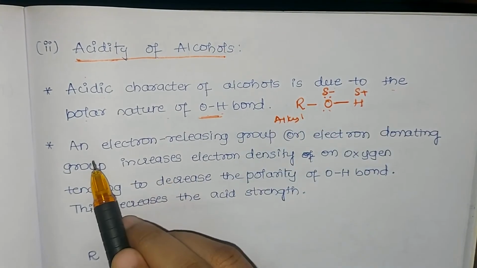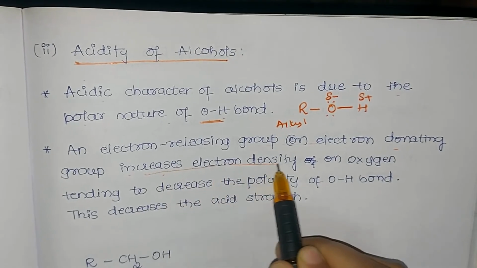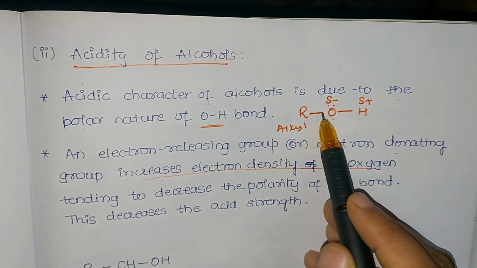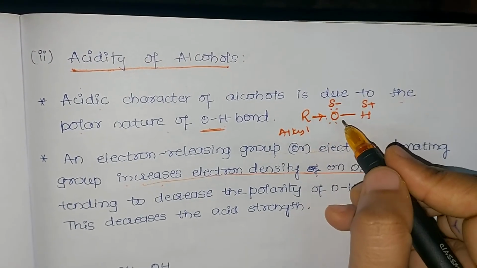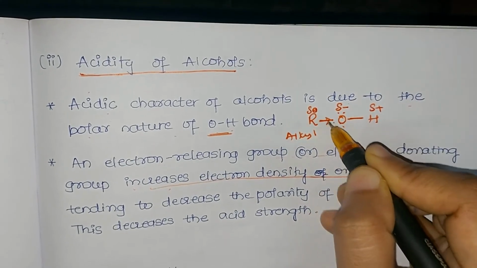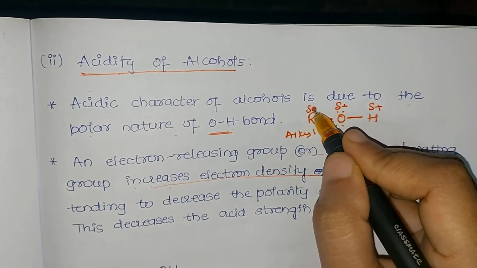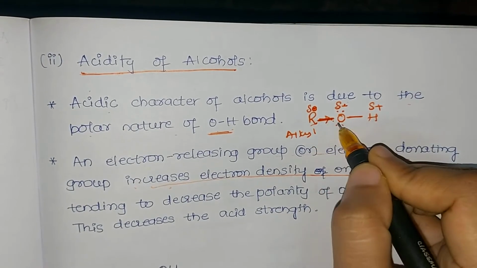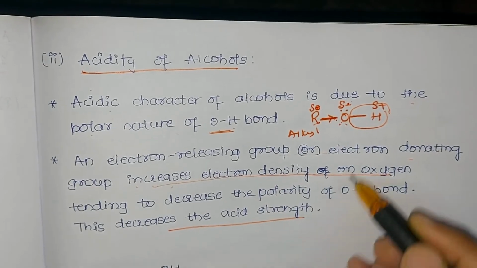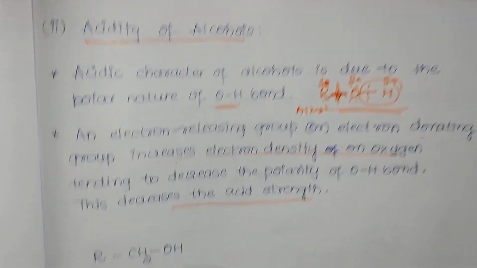R is an alkyl group. So when an electron releasing group or electron donating group is attached, it increases the electron density on oxygen, and when electron density on oxygen is increased, it means alkyl group is giving the electron. When alkyl group tends to give the electron, obviously alkyl group acquires a positive charge, and since oxygen is accepting the electron, it acquires a partial negative charge. Now here, since we see that there is a change, that we say that it is giving the electron, thus it is decreasing the polarity of the OH bond, because new polar bond will be formed, and thus it decreases the acid strength. If the RO becomes more polar than OH, RO is broken first.